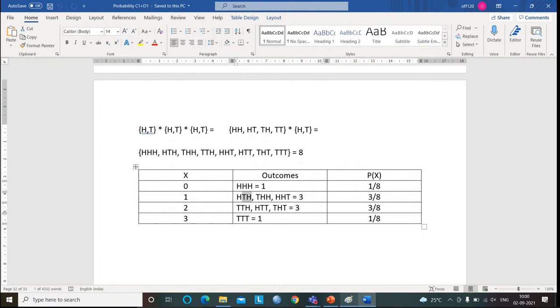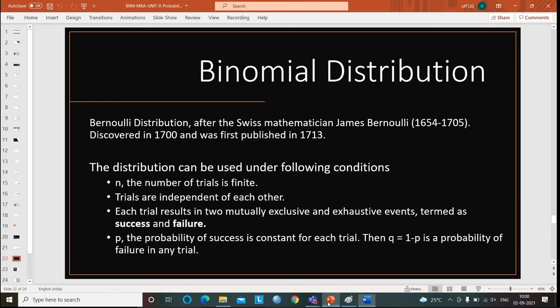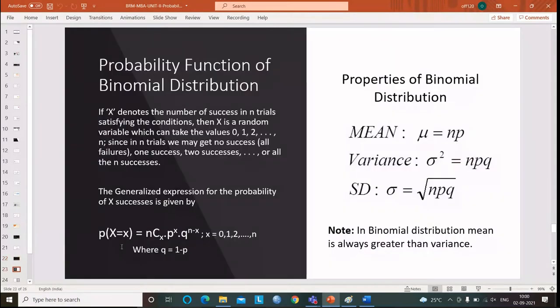Probability of success is denoted by small p, and probability of failure is denoted by small q. These are the four conditions that any problem has to satisfy to follow the binomial distribution. If these conditions are satisfied, then that problem belongs to the binomial distribution.